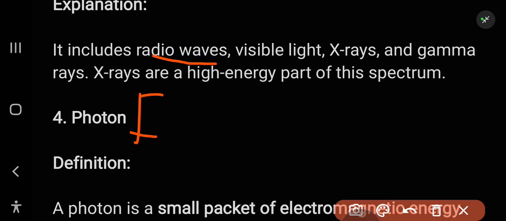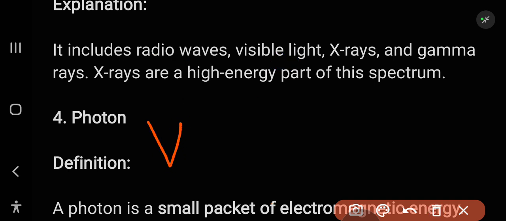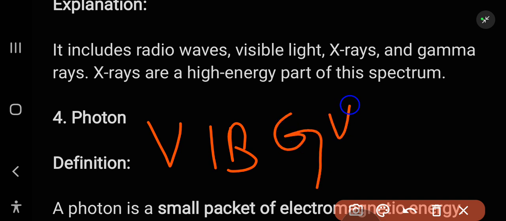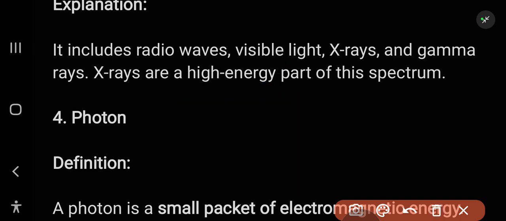Then we have the EM spectrum. The EM spectrum has many waves. We have the radio waves, which have a very big wavelength and very low frequency. Then we have the visible light, which consists of 7 colors, VIBGYOR: violet, indigo, blue, green, yellow, orange, and red. That is the visible light range, and then we have the X-rays and gamma rays.